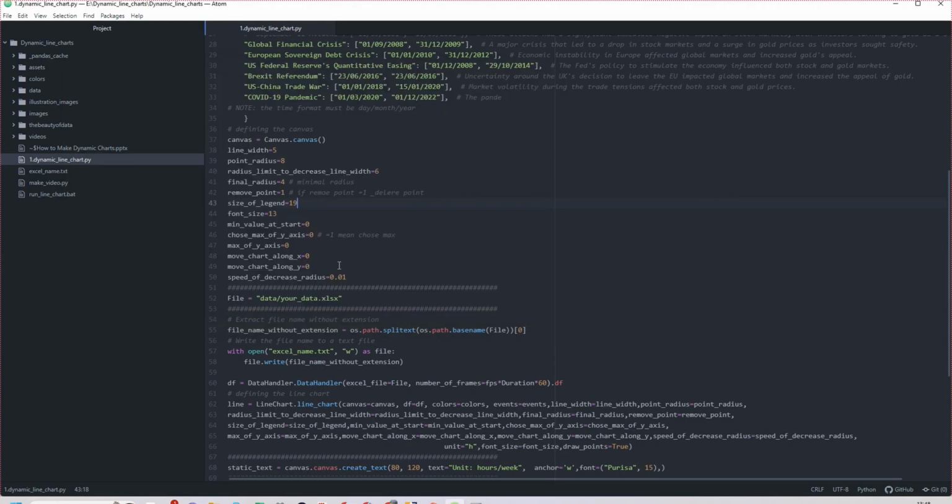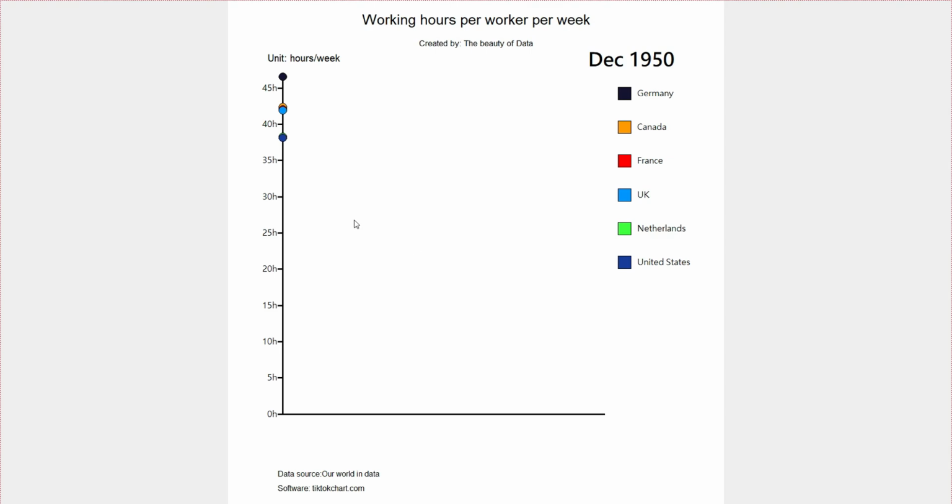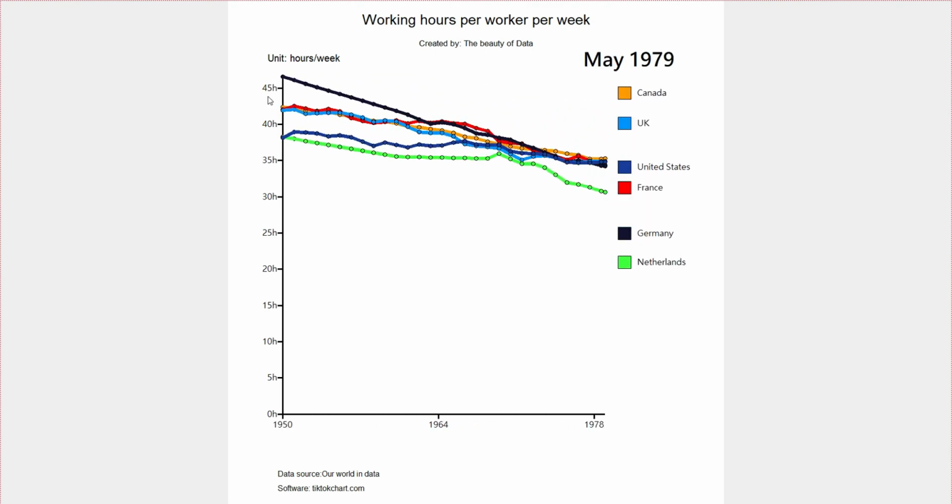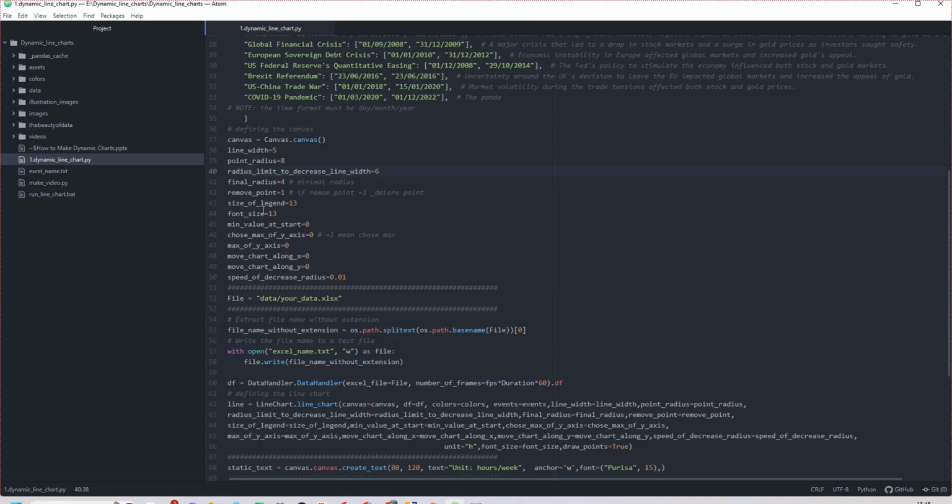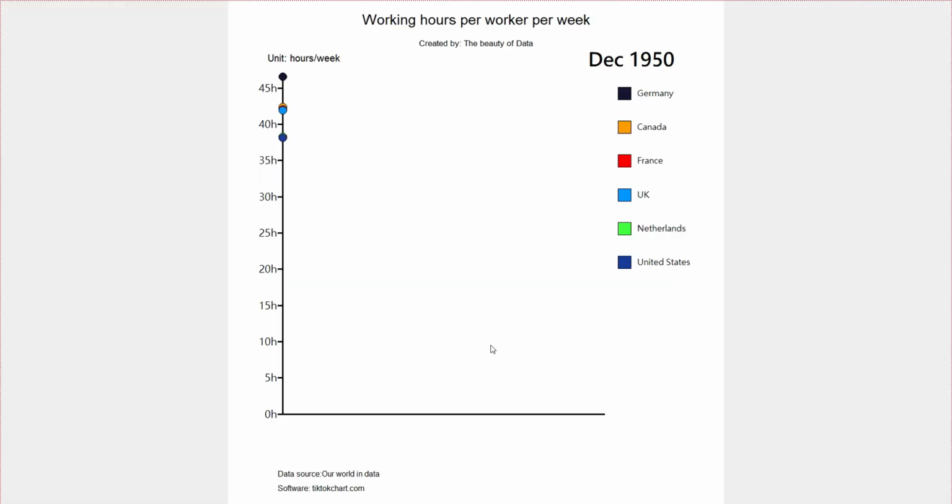I feel no, this legend is 12. The font size also: when you see that the font size is small, you can increase it. But anyway, you can play with these numbers to understand more.